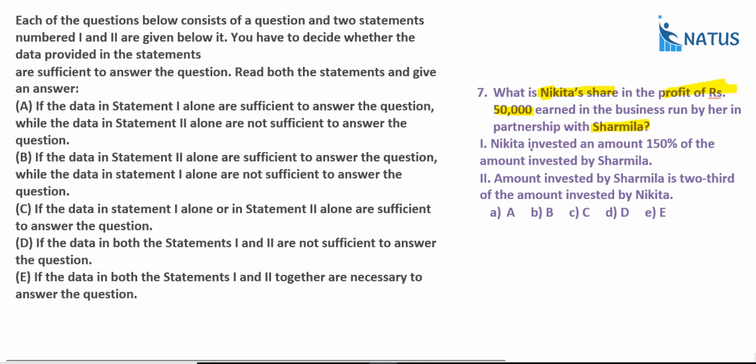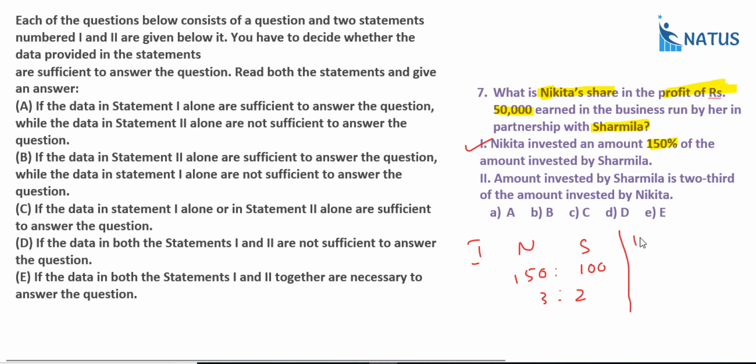Now, what is the first statement? Nikita invested 150% of the amount invested by Sharmila. In this case, suppose Sharmila is equal to 100. And what about Nikita? 150%. So that is equal to 150. What is the ratio? 3 is to 2. If you divide this 50,000 profit in the ratio of 3 is to 2, you will get Nikita's share and Sharmila's share. But what is the question? What is Nikita's share? Here we require the share only, not the principal amount, right? Using the first statement, we can say.